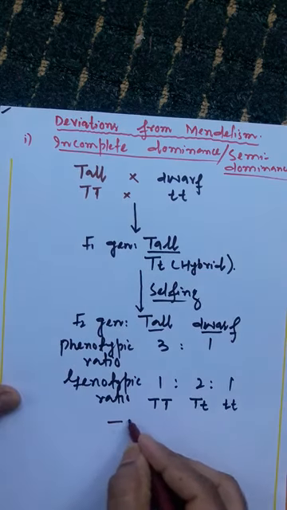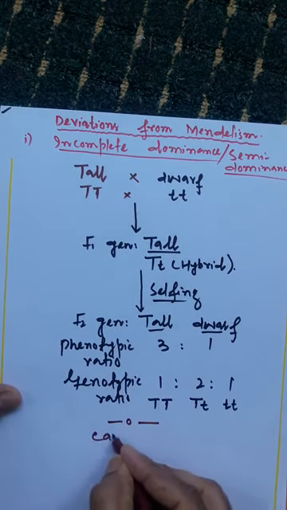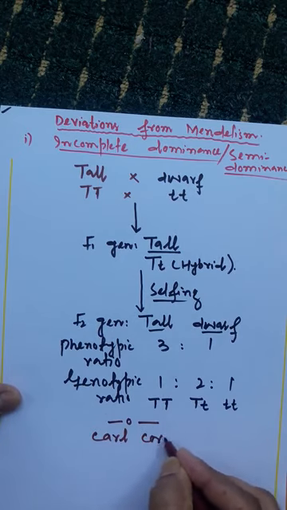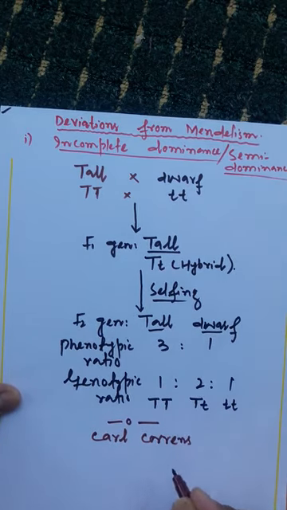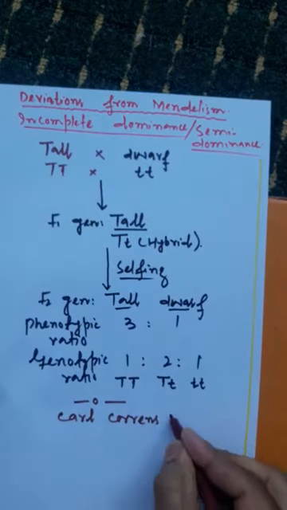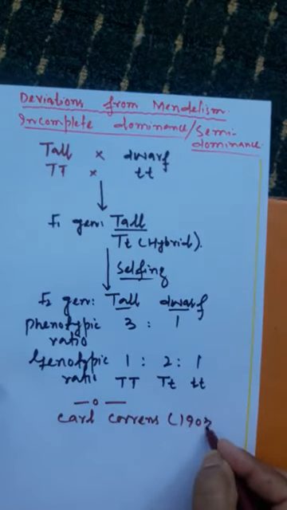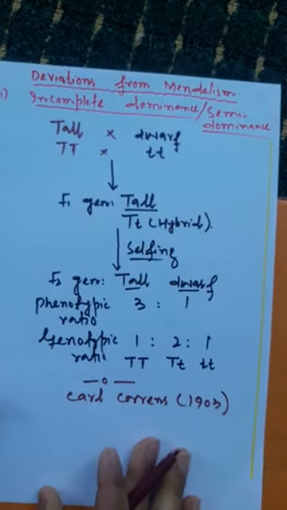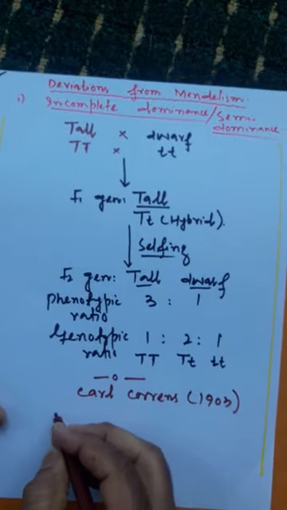Here, Carl Correns, who is considered one of the rediscoverers of Mendelism, in 1903 performed the same type of monohybrid crosses in two plants.